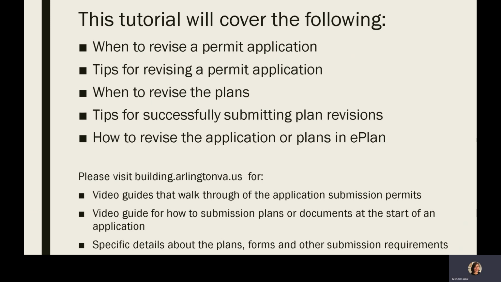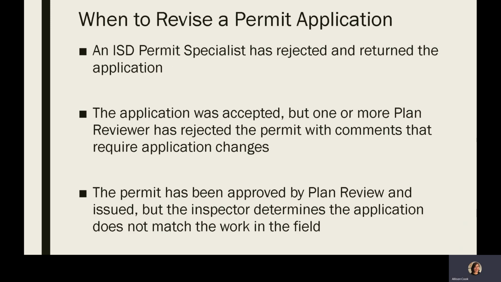Now, let's talk about when to revise a permit application. In some instances, an ISD permit specialist will reject and return the permit with comments that require application changes before the permit can be sent for further review or issued. Common examples are the legal owner information does not match Arlington County's real estate assessment data, the scope of the work on the mechanical, electrical, or plumbing permit does not match the associated building permit provided, the contractor information does not match DPOR, or the fields filled out are conflicting or missing required information.